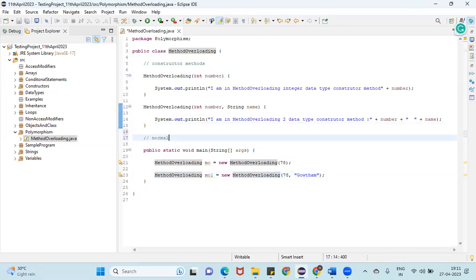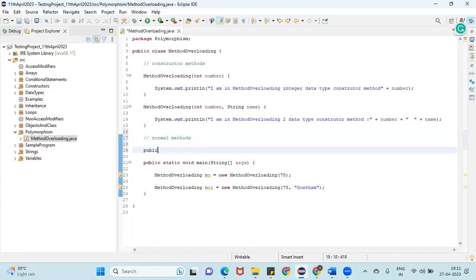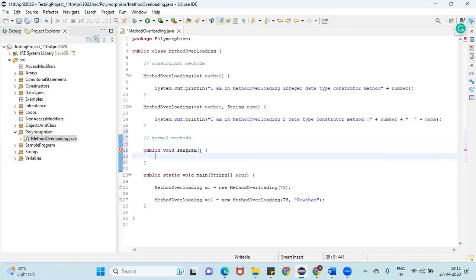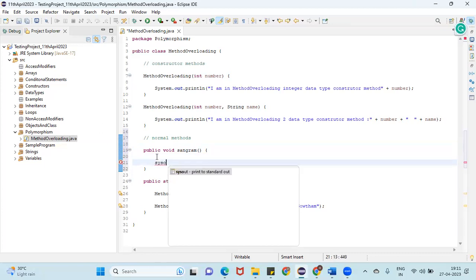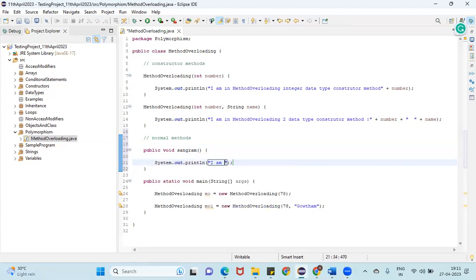So now I'm going to add normal methods, guys. Normal methods means simple, guys. See here, public void Sangram. It is my method name. I don't want to add any data types here, guys. So I'm not adding any data types here, ma. SYSO: I am in Sangram default method.